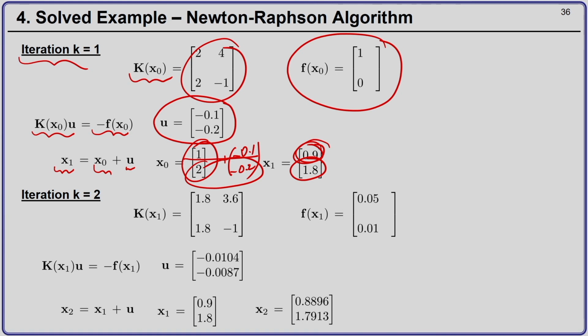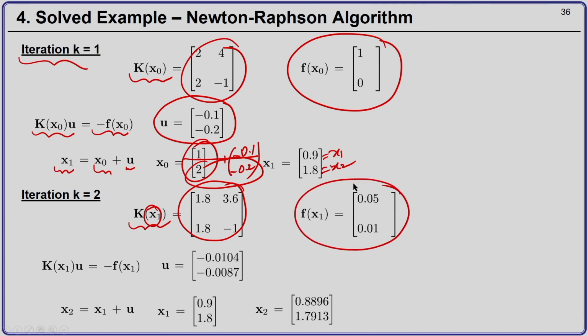In the next Newton-Raphson step, I recalculate my tangent at point x1. So, I calculate my new tangent at x1 equal to 0.9 and x2 equal to 1.8, and I get this as my tangent matrix, and this is my external force vector, or my given function values. This is the value of the function f1 and this is the value of the function f2 at x1.